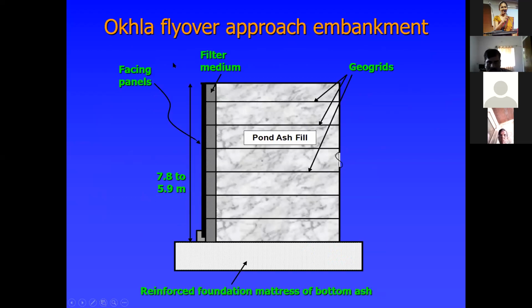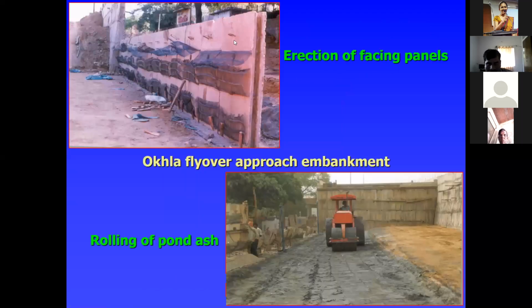See some of the facing panels. You see in the next slide, the facing panels have to be constructed in the reinforced earth. Some filter media is provided in between. In flyover approach embankments, see the erection of facing panels. These are the facing panels to be erected. These are the geogrids. They have to backfill that material.